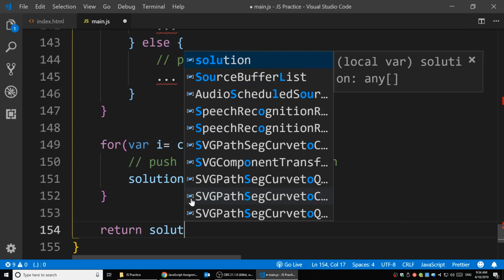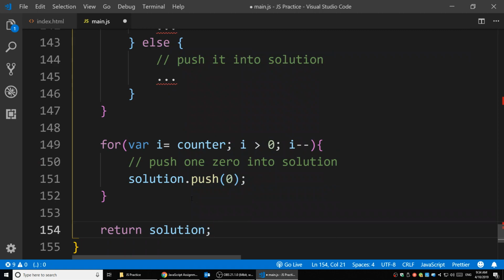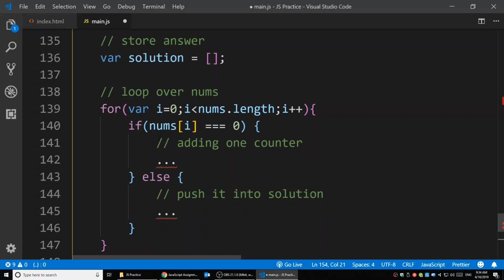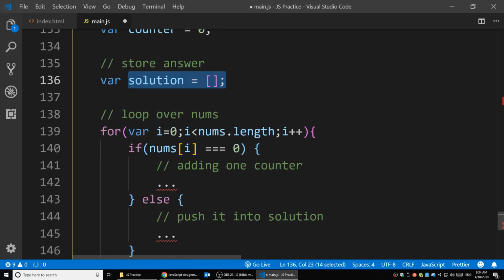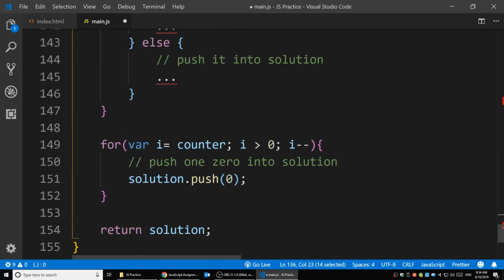If you return the solution, that's going to be the answer. It's actually not hard. Just loop over the array, check if the number is 0, and add to the counter. If it's not 0, directly push that to the solution. And then we check how many zeros we have in the counter, and each count adds a 0 to the solution.